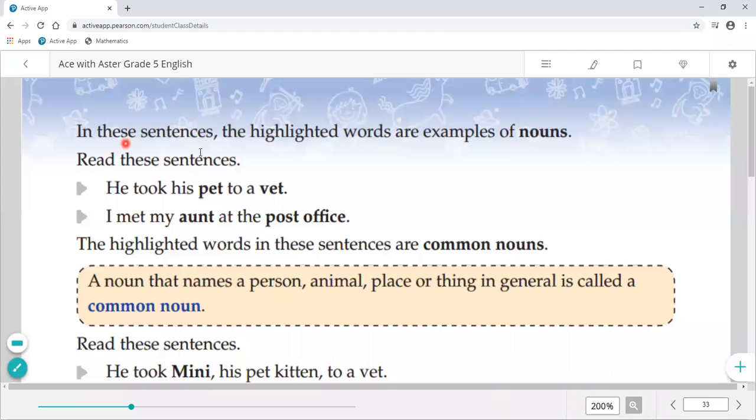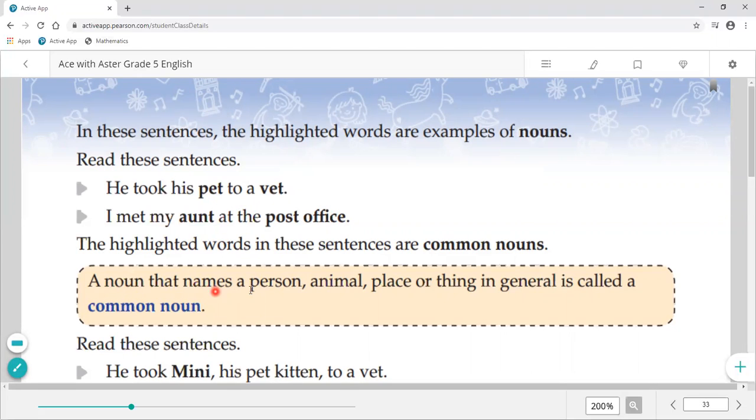In these sentences, the highlighted words are examples of nouns. Read these sentences. He took his pet to a vet. I met my aunt at the post office. The highlighted words in these sentences are common nouns. अब जैसे आप देख सकते हैं common noun, proper noun और बहुत सारे kinds होते हैं noun के, so we'll find out which is the common noun, which is proper noun, which is abstract, collective. Okay, so pet is a common noun. Aunt is also a common noun.